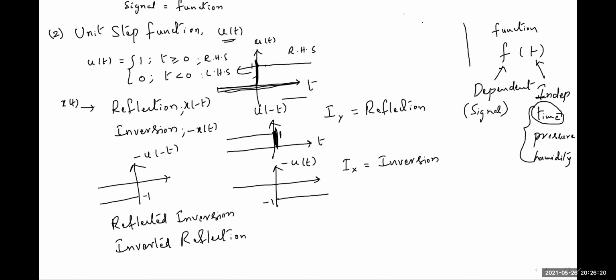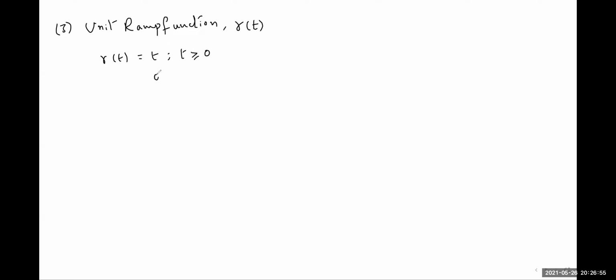Unit ramp function. I hope all of you noted this one. The third signal, unit ramp signal or unit ramp function. It is indicated with R of t. So R of t is defined as it is equal to t for t greater than or equal to 0. It is equal to 0 for t less than 0.